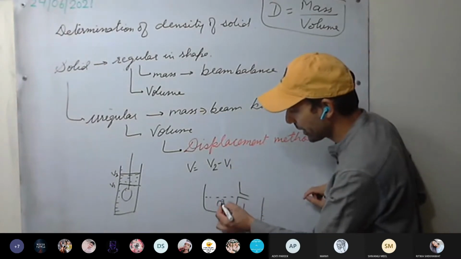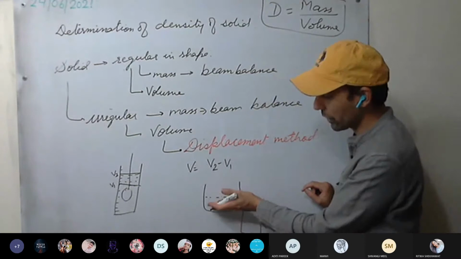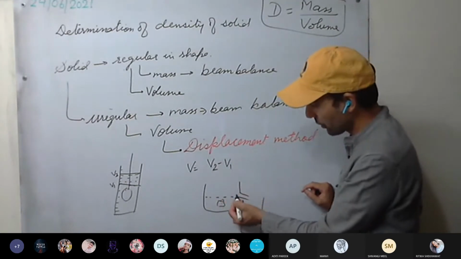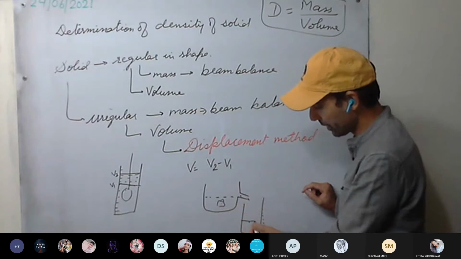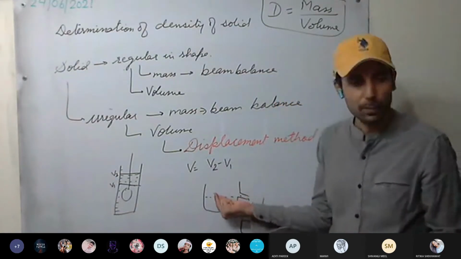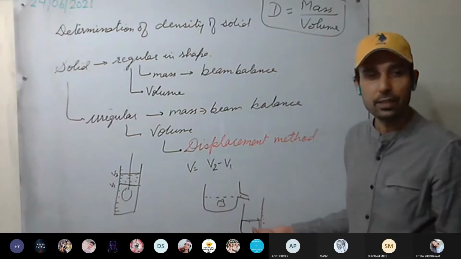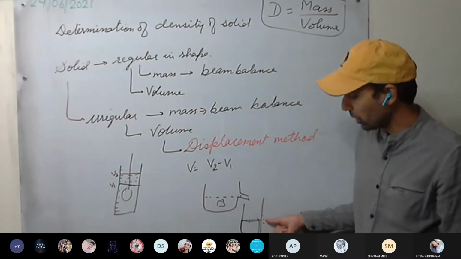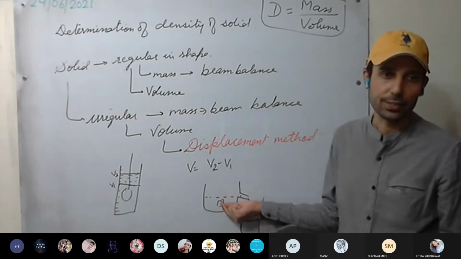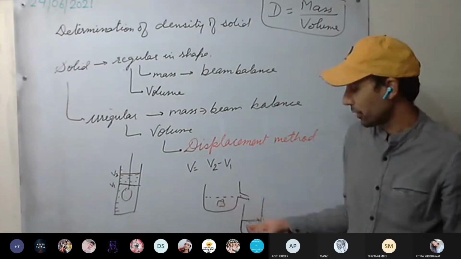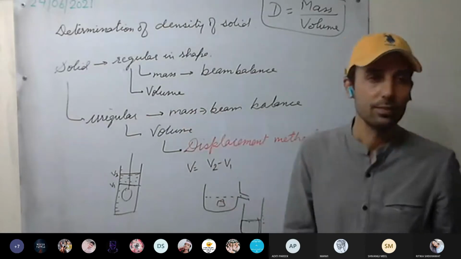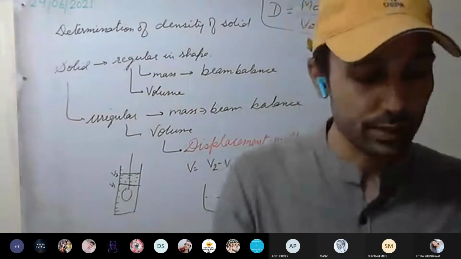As it gets immersed, the water will rise and start to displace, and the water will flow into the measuring cylinder. Whatever volume the measuring cylinder is showing is equal to the volume of the solid. That volume will be the volume of the solid, and we can calculate the density of that irregular solid. This is clear.